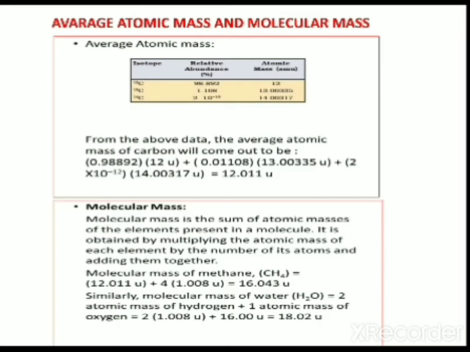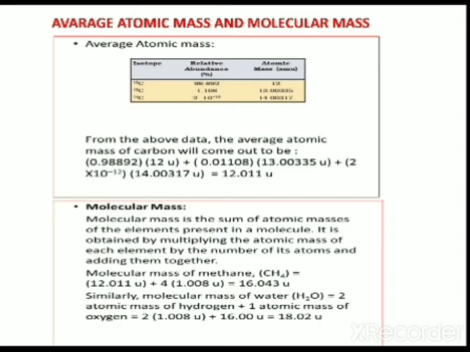The carbon-12 isotope's abundance is highest in nature, about 98.892%, and carbon-13 is 1.108%. Carbon-14 is very little, as I said, it is a radioactive isotope. It is about 2 into 10 raised to minus 10%.